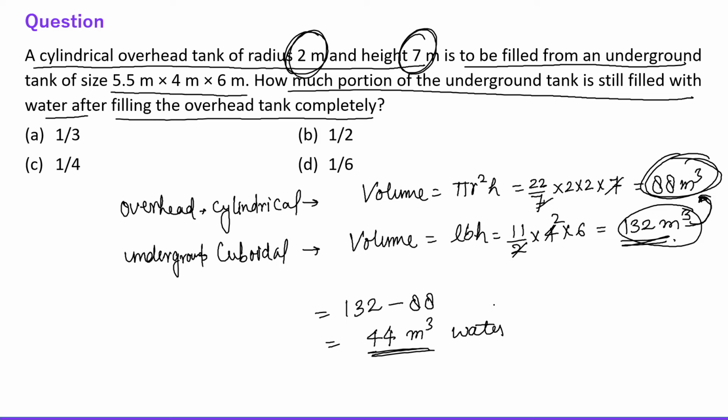Now the question is, how much portion of the underground tank is left? So we need to find 44 is what fraction of 132, right? So this is 1/3. So 1/3 portion is still left. The answer is 1/3, right? Clear? Okay. Now let's move to the next question.